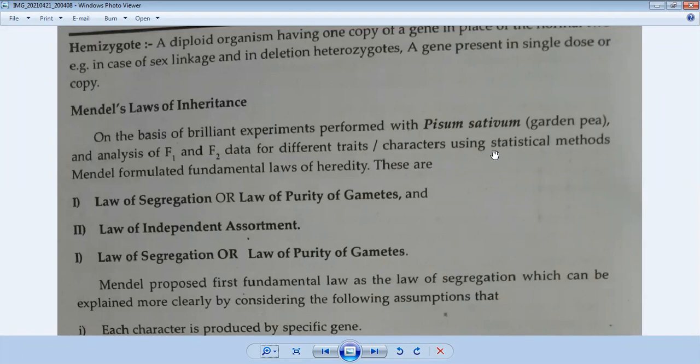In this experiment, Mendel used statistical methods to calculate and analyze the data and find the result. This approach was not supported by the famous scientists of that time, which is why Mendel's experiment was rejected. But later on, three scientists, Hugo de Vries, Correns, and Tschermak, rediscovered Mendel's laws and recognized the greatness of Mendel. By using statistical methods, Mendel formulated the fundamental laws of heredity.